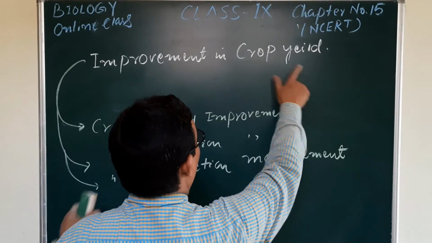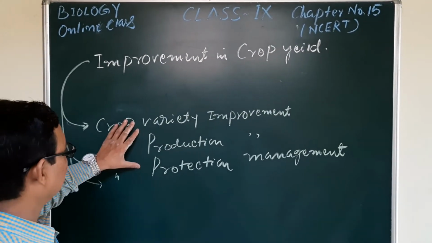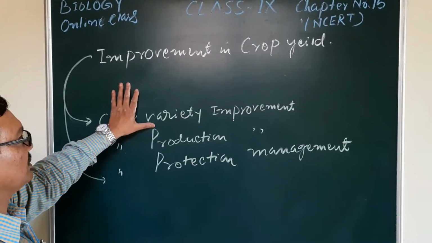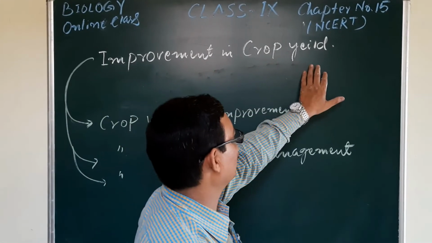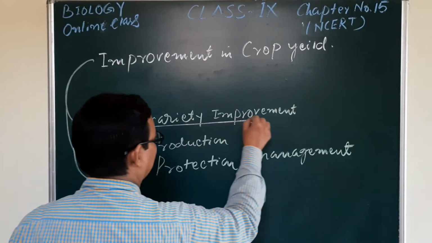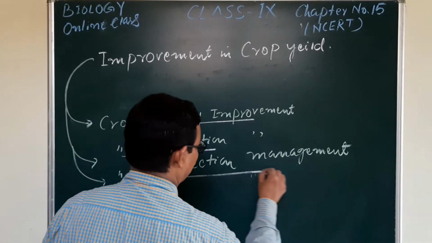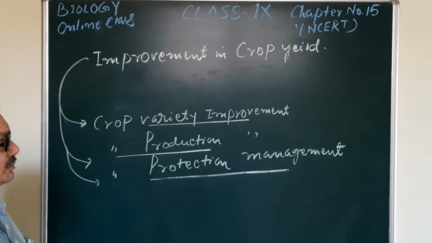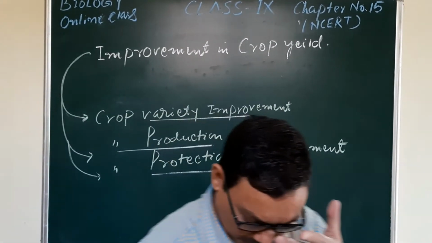This particular topic, that is the improvement in food resources, mainly surrounds three different aspects which are essential in improvement in food resources or improvement in crop yield. Earlier also I have told you that is the crop variety improvement, crop production improvement and protection management. All these three are essential.